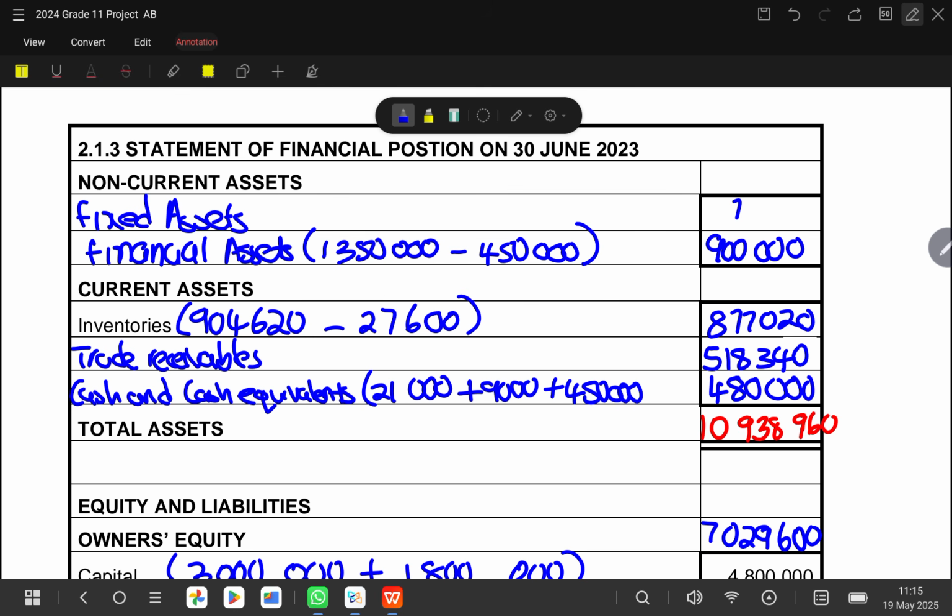So even if maybe you did not get something right, bring it as it is. Okay, so we'll say 877,020 plus 518,340, and then plus 480,000. We are getting 1,875,000.